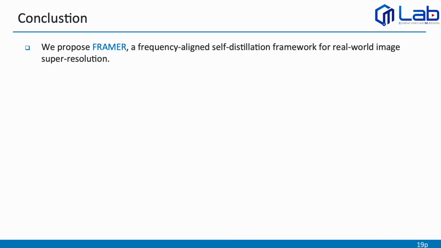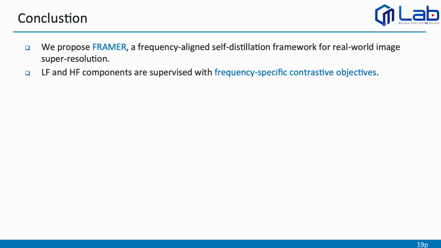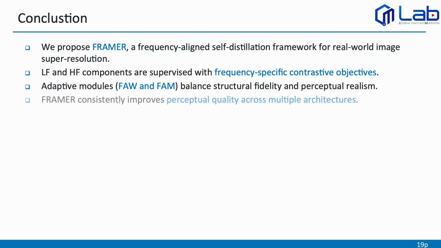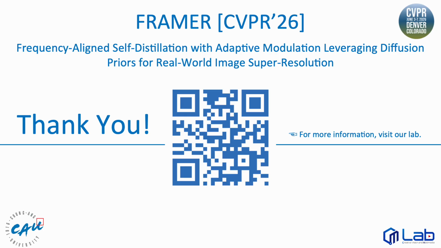To conclude, we propose FRAMER, a frequency-aligned self-distillation framework for real-world image super-resolution. Our method introduces frequency-specific contrastive learning to supervise low and high-frequency components. As a result, FRAMER consistently improves perceptual quality across multiple architectures. Thank you for your attention.